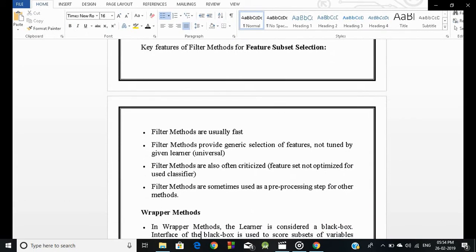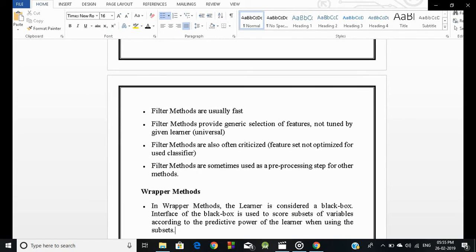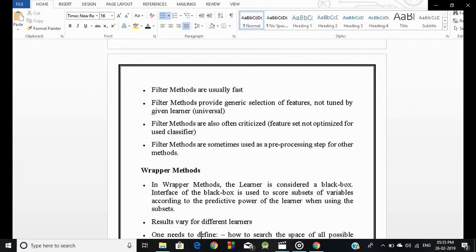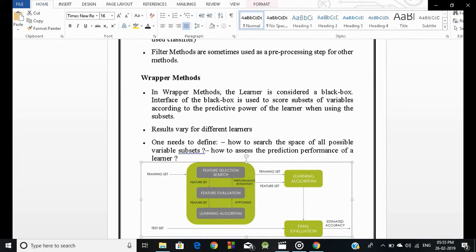Key features of filter methods for feature subset selection. Filter methods are usually fast. Filter methods provide generic selection of features not tuned by a given learner. Filter methods are also often criticized. Filter methods are sometimes used as a pre-processing step for other methods.